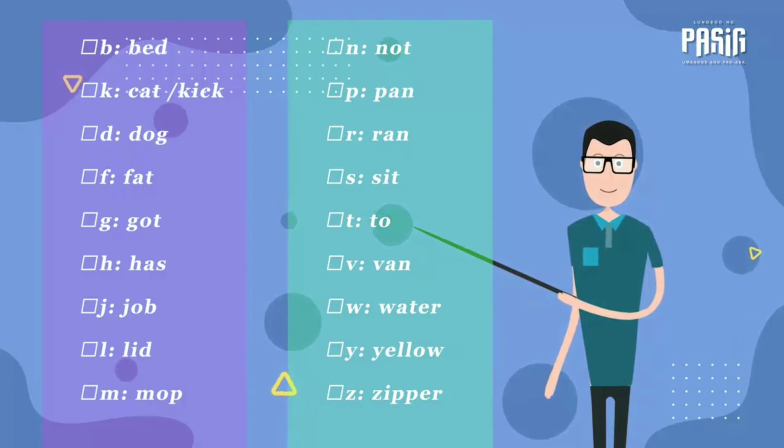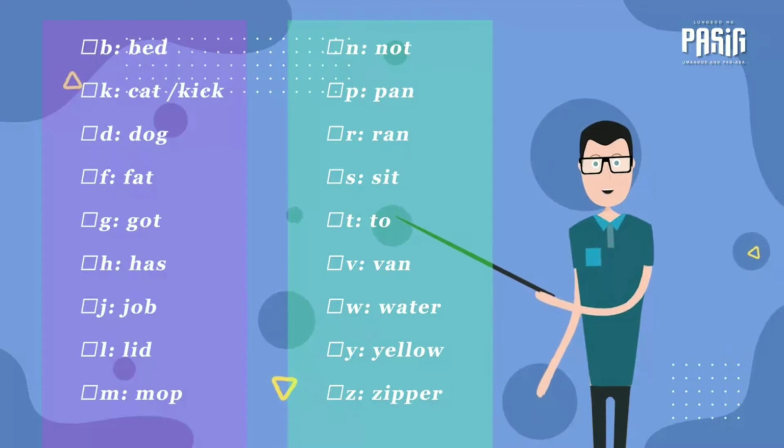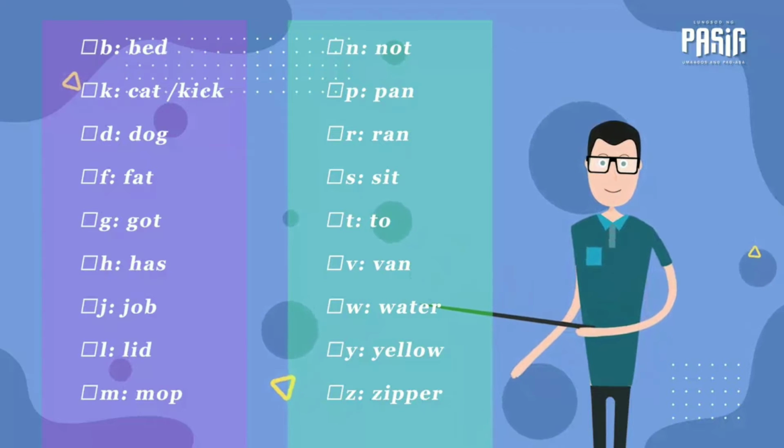The letters C, Q, and X are not denoted by unique phonemes because they are found in other sounds.